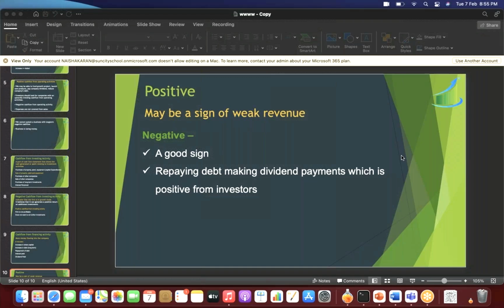But positive cash flow from financing activity can be, it is not necessary, but it can be a sign of weak revenue. On the other hand, it can also be a sign that the company is thinking of expansion.